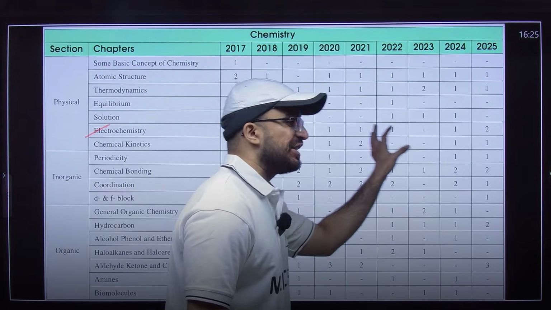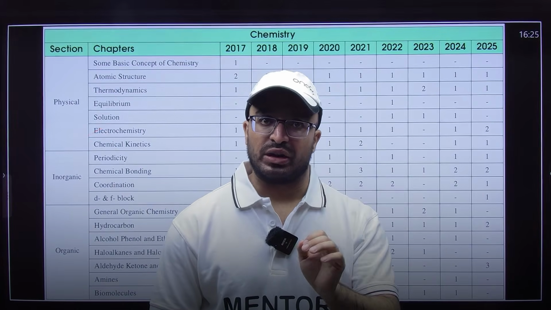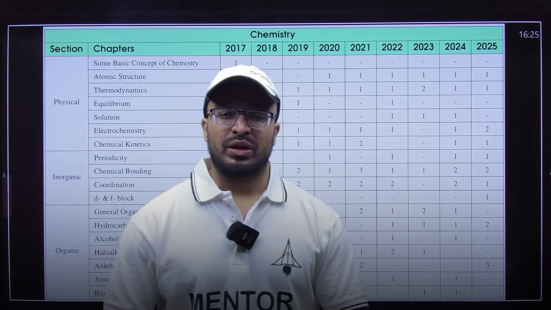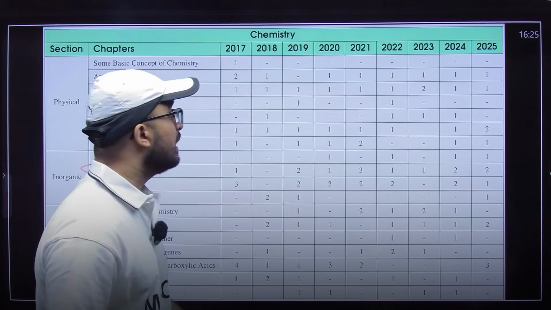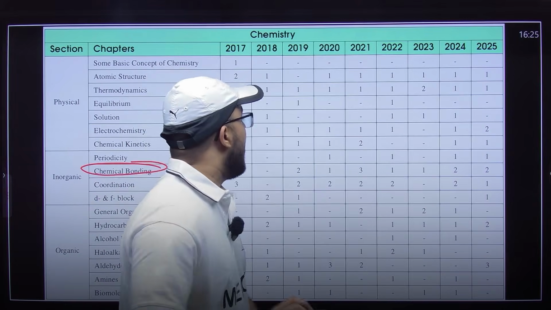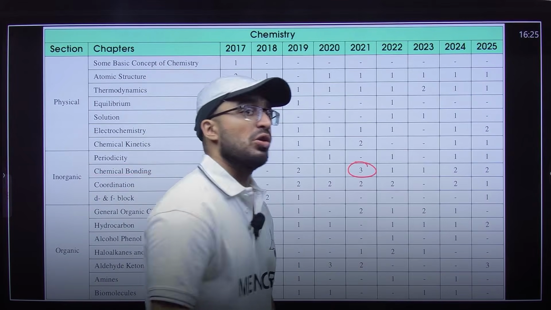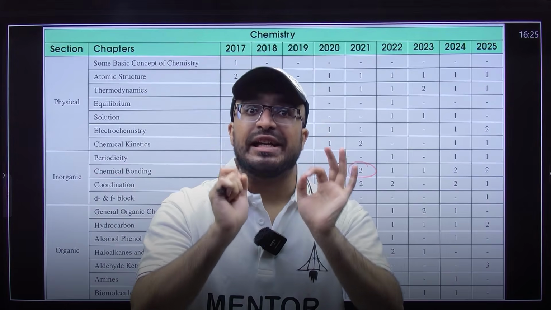Almost every year again you can see at least one question from electrochemistry, so it is also very crucial. Now let's move on to the inorganic chemistry portion. You can see the chapter chemical bonding. Every year there are 1 to 2 questions, and in 2021, 3 questions were asked from the same chapter. So chemical bonding is very important.